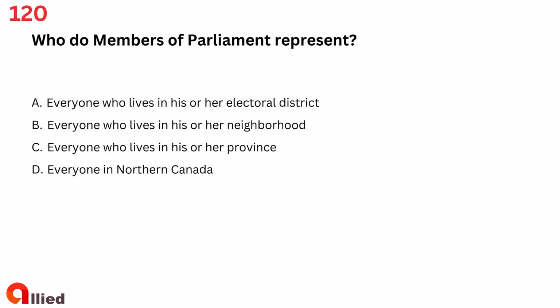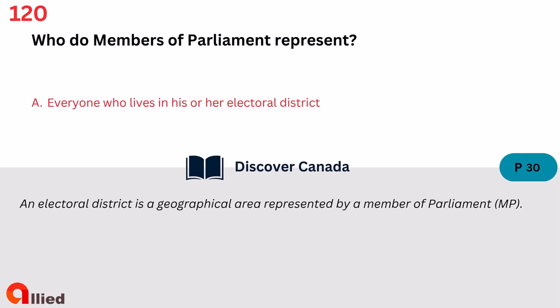Question 120. Who do members of Parliament represent? A. Everyone who lives in his or her electoral district, B. Everyone who lives in his or her neighborhood, C. Everyone who lives in his or her province, D. Everyone in Northern Canada. The answer is A. Everyone who lives in his or her electoral district.